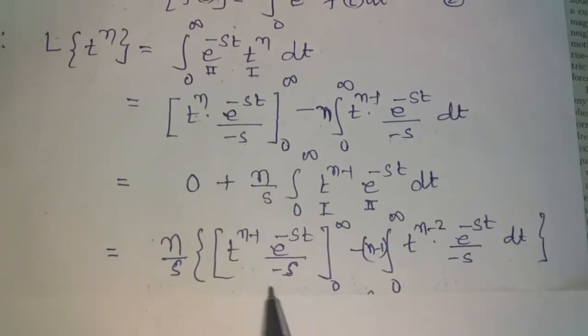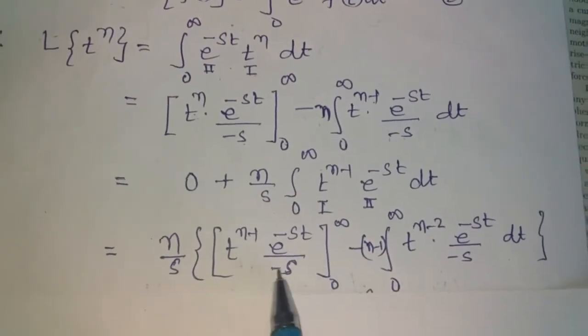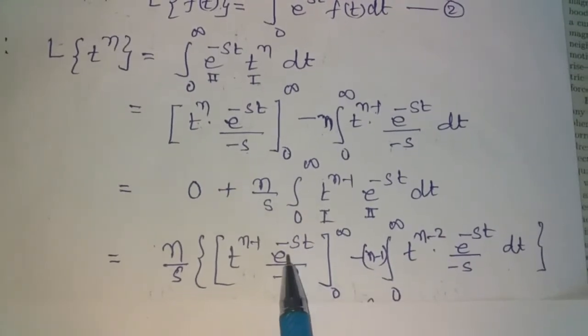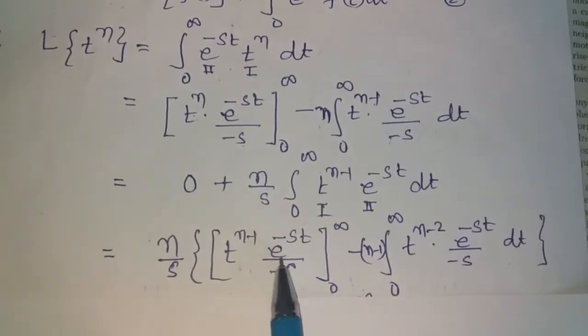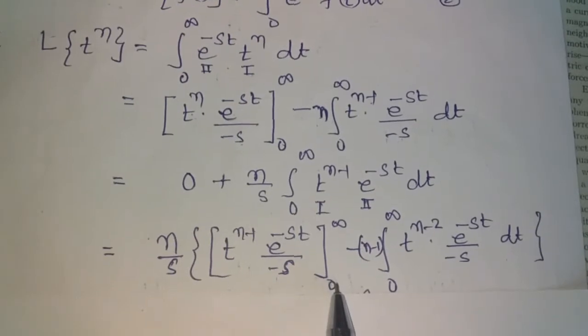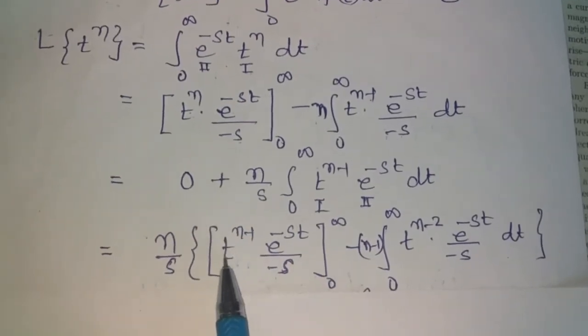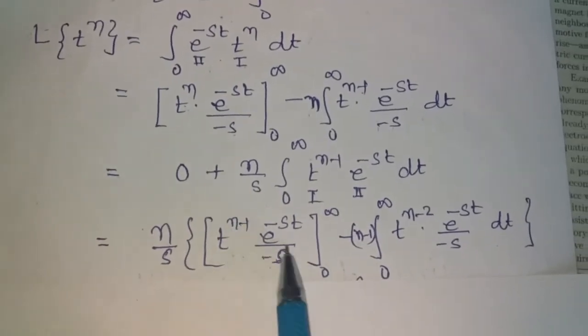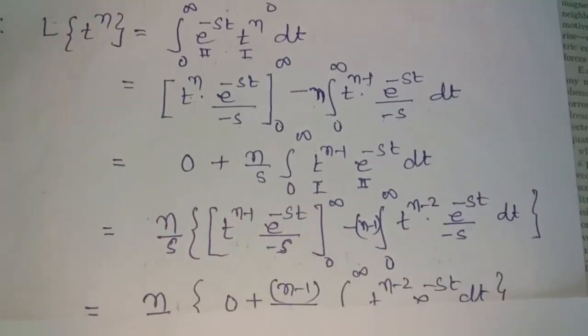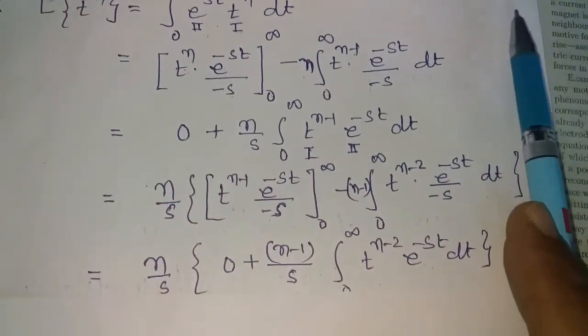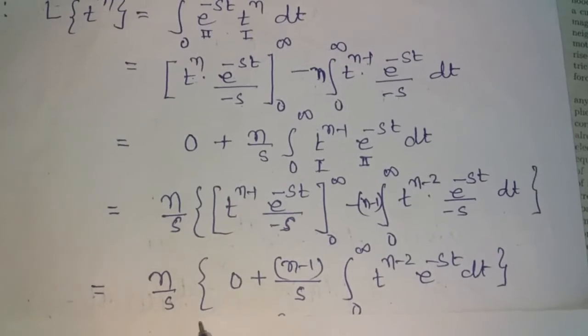Now in this expression we put the limits in place of t. The upper limit gives e raised to minus infinity, which becomes 0, and for the lower limit we put t equal to 0 and we get 0. So this expression gives 0. So we get n by s multiplied by the integral.